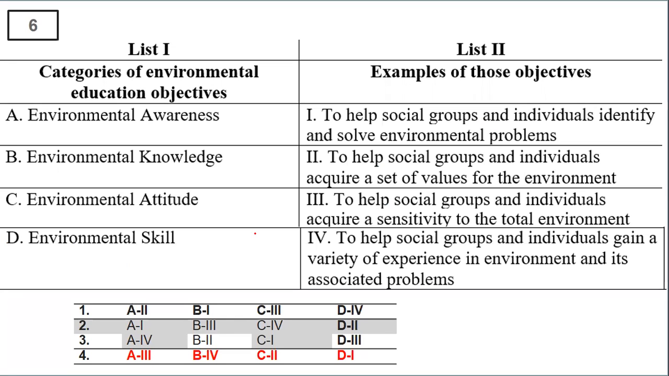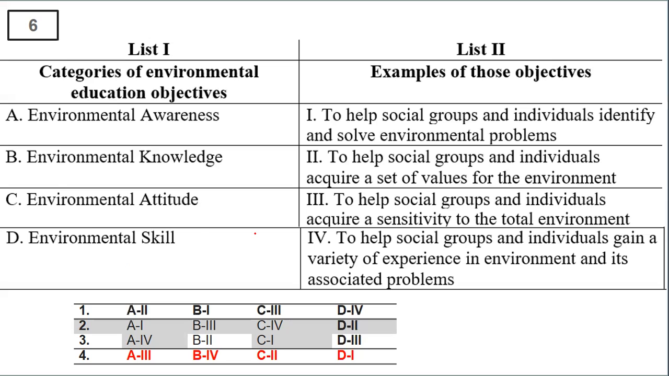So let's see how it works out. Yes, option number 4. When we say awareness, it is about acquiring knowledge about the environment. When we say knowledge, it is about experience. When we say attitude, it is basically about a set of values. And when we say skills, it is the identity. So this comprises the environmental objectives and the examples of those objectives.